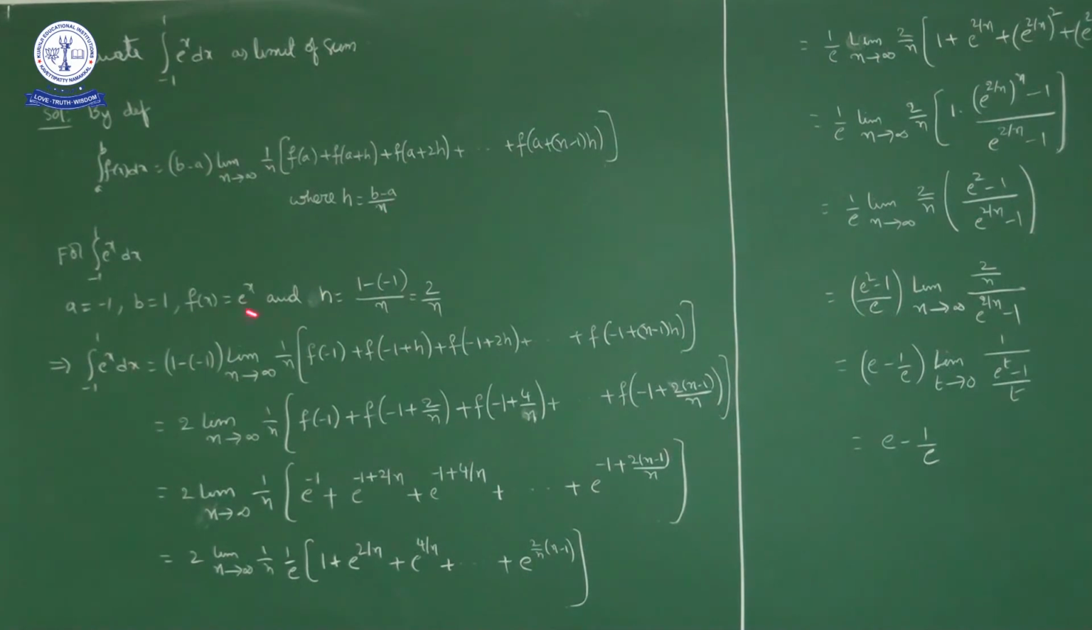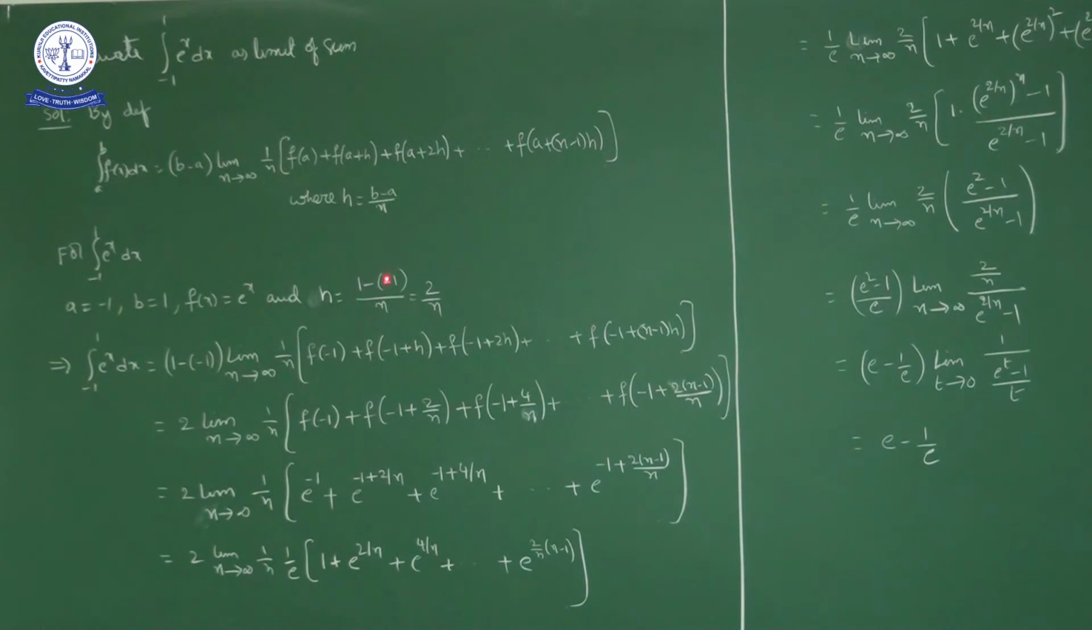Okay, now for this integral minus 1 to 1 e power x dx, what is lower limit? Minus 1. A is equal to minus 1. What is upper limit? B. B is equal to 1. So lower limit a equal to minus 1, b is equal to 1. What is function of x here? F of x equal to e power x. And what is h? H is equal to b minus a upon n.